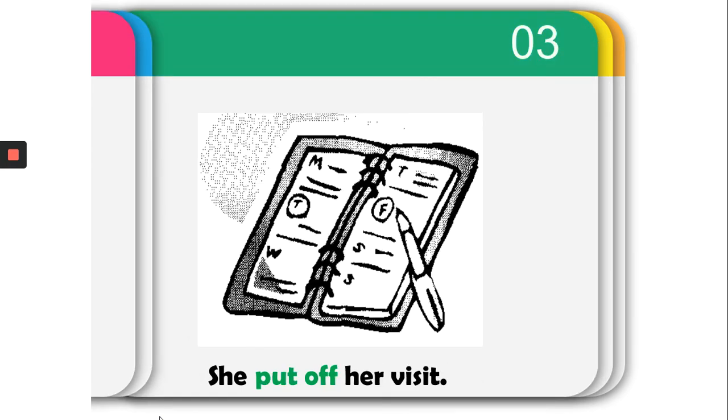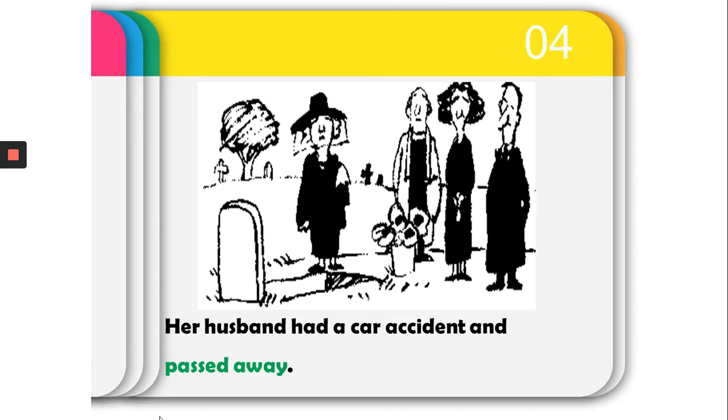She put off her visit. She was intending to have the visit on Tuesday, but she said, maybe I have to put it off till Friday because this time is more convenient. Next example: her husband had a car accident and passed away. Here the phrasal verb is pass away. So you can see here a group of people and there is a grave.